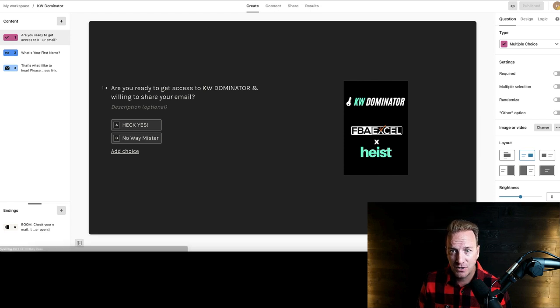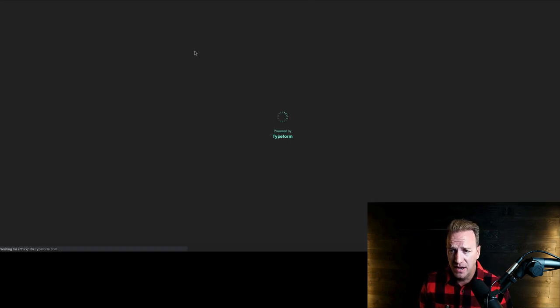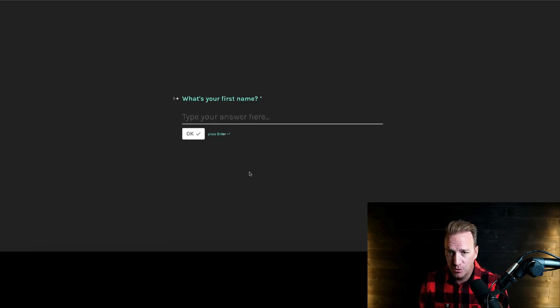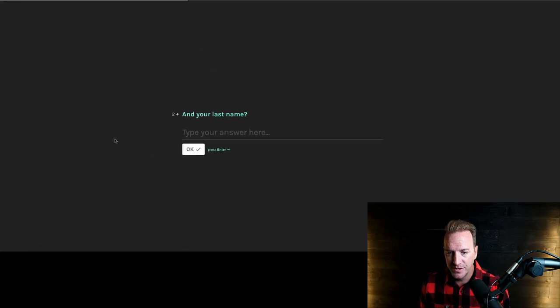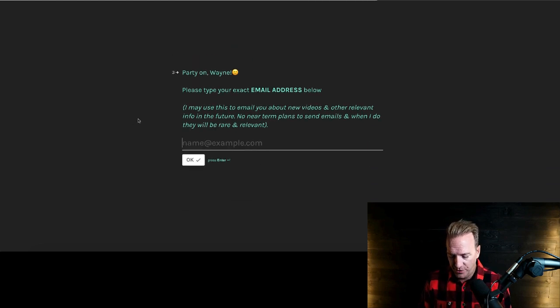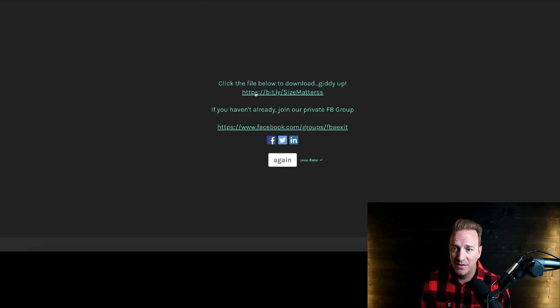Another alternative, if you don't want to go through setting up all this Klaviyo stuff, I'll show you an example actually with one of these other ones. Let's go to the size matters matrix just so you can see that at work. So this is the size matters one, which is more static. So you basically just said, yeah, I want access to this tool or discount code or warranty or whatever it is for your brand. Again, type in your first name, my last name, and then just type in your exact email, and then just submit everything, and then boom, then I've got basically this link here that they can access. So you could also just send a generic code. There's a bunch of different ways to do this, obviously, for your brand.